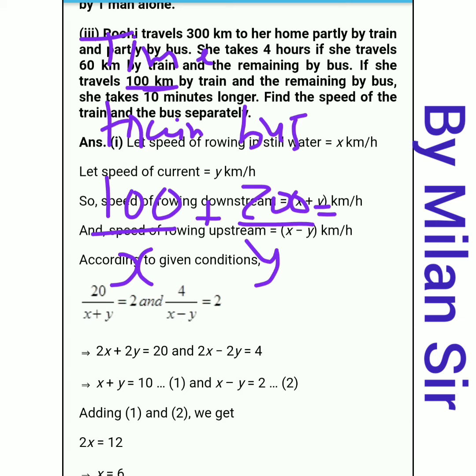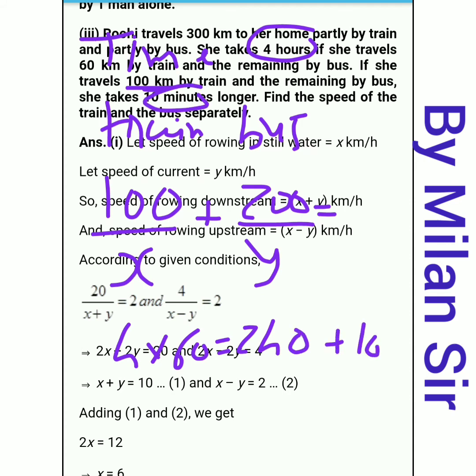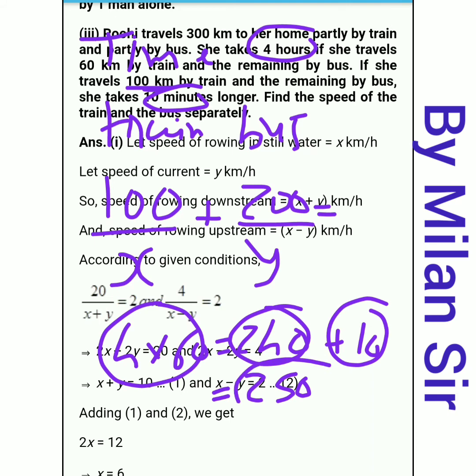Now for the right hand side, we need to write the total time. 4 hours means how many minutes? 4 into 60, 240 minutes plus this 10 minutes longer, so total 250 minutes.